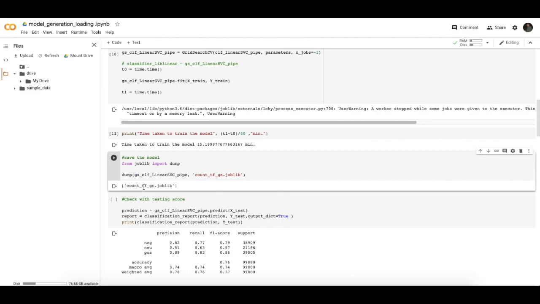Now as you see, my model is saved to my drive with the name count_tf_gs.joblib.